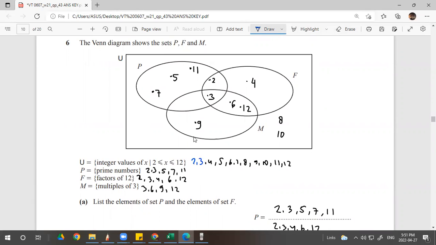Done. P is prime number. So pick the prime numbers out of U. 2, 3, 5, 7, 11. Right? And a factor of 12. So what can divide 12? 1. Oh, 1 is not included because the universe starts from 2. So can 12 be divided by 2? Yes. So put it down. 2, 3, 4, 6, 12. That's all. Multiples of 3. 3, 6, 9, 12. Done. Right? So I list all the elements.